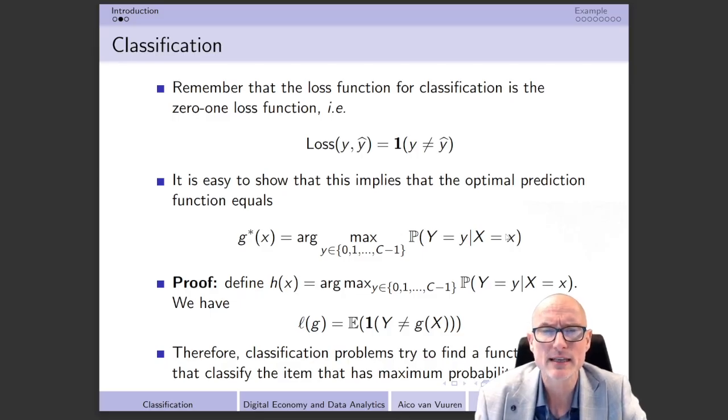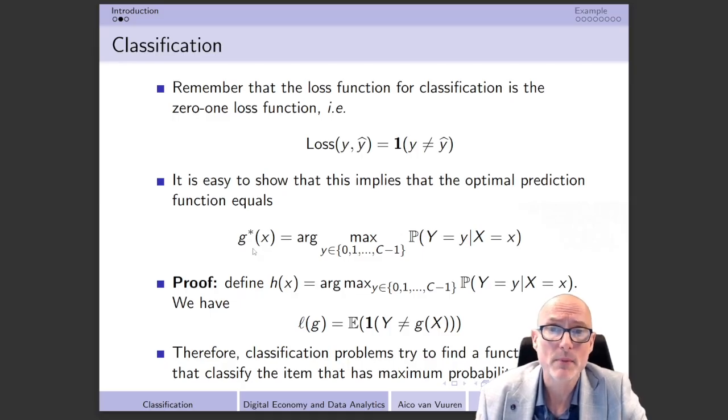That is exactly what we have here, because it maximizes the thing on the right hand side. The same is of course true for handwritten digits. At the moment that the probability that we have a 2 is higher than the probability of any of the other digits, it's best to predict that we have digit 2. So that's the idea behind this optimal prediction function.